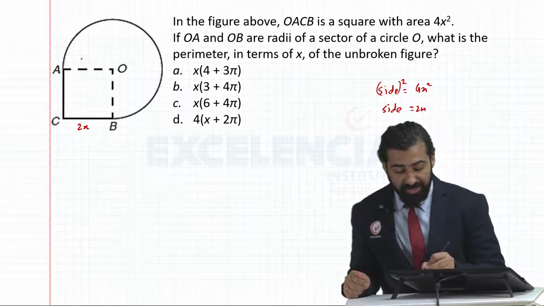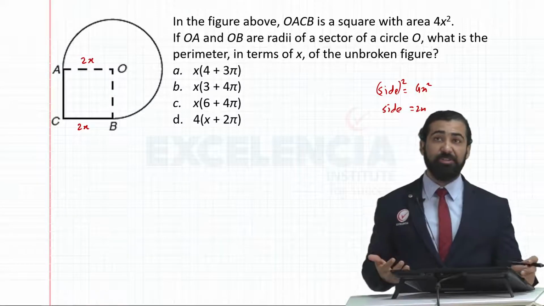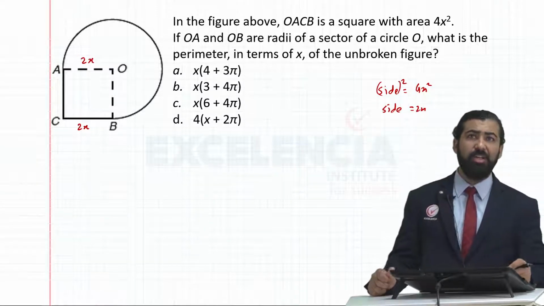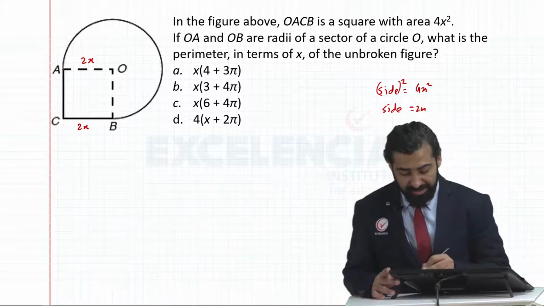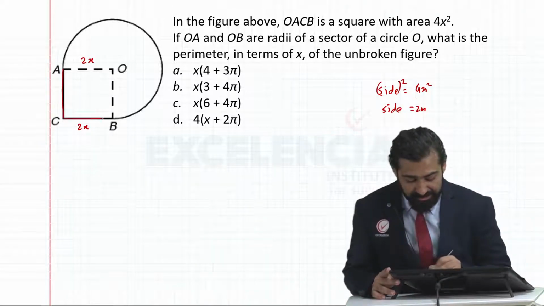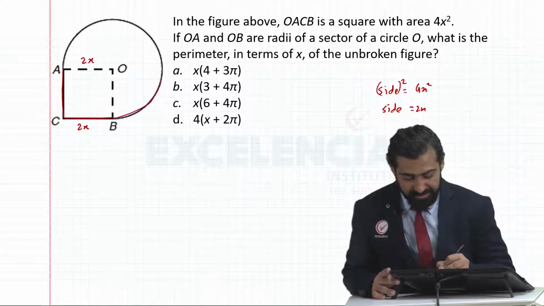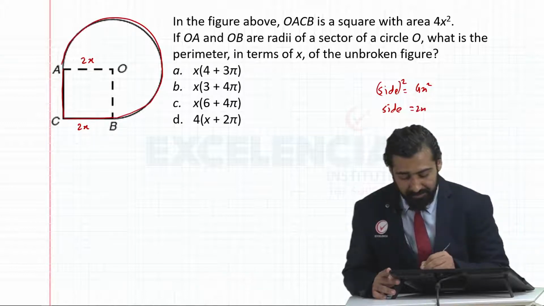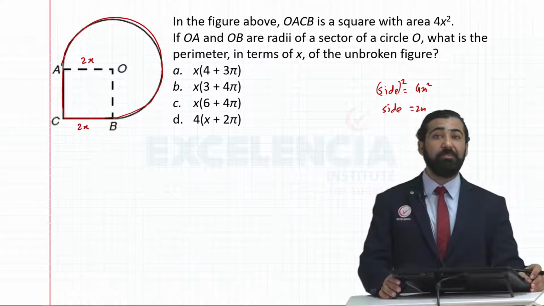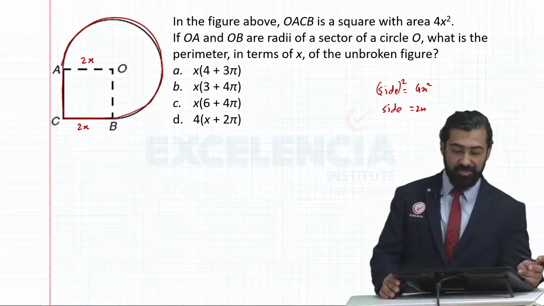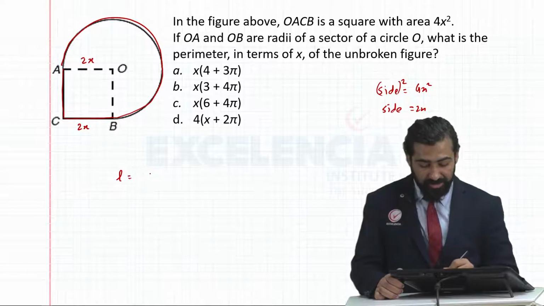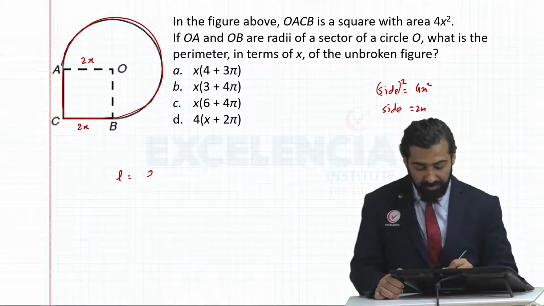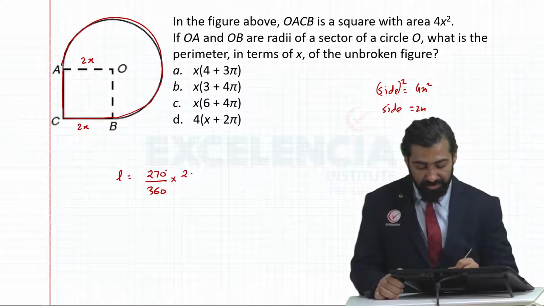If these are radii and we know that radii itself is equal to 2x because all the sides of squares are equal, what is the perimeter in terms of x of the unbroken figure? Basically, you want to find the length of this segment. First, what I'm doing is I'm finding perimeter or length of the arc. Length of arc is equal to theta divided by 360 into 2 pi r.